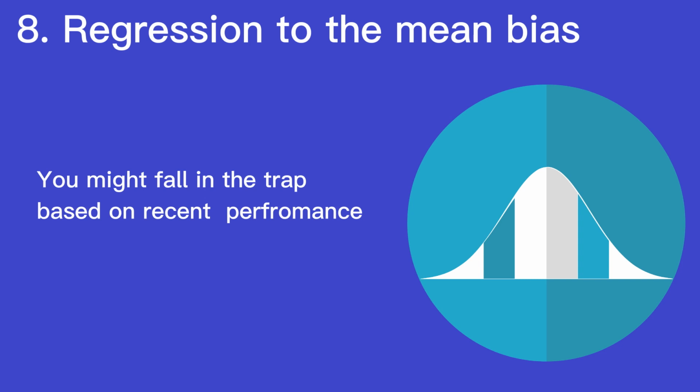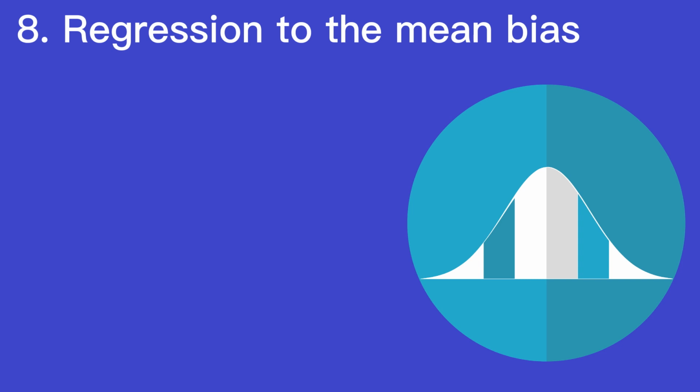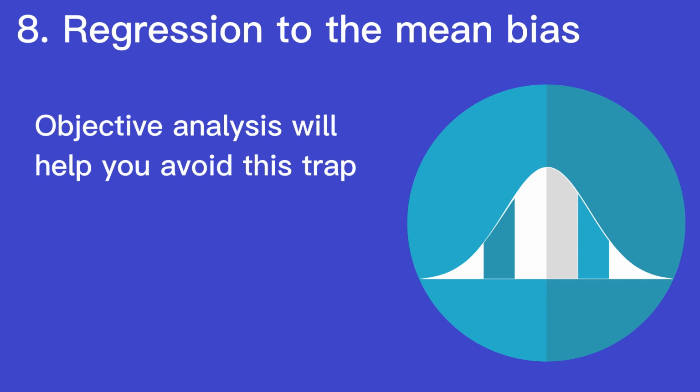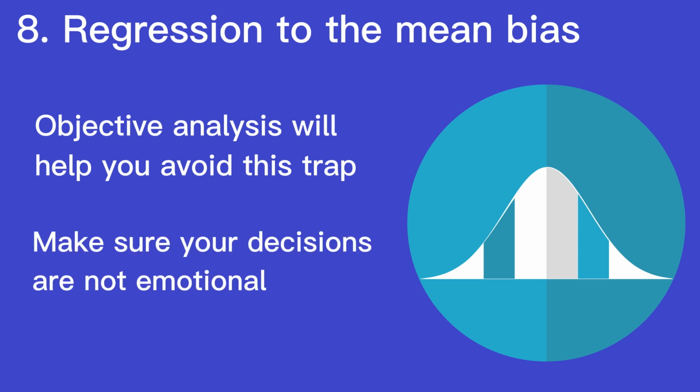To avoid the negative effects of regression to the mean bias in trading, it's important for traders to focus on objective analysis of current market conditions rather than on short-term performance trends. Traders should use technical and fundamental analysis to identify trends and potential opportunities in the market and should avoid making decisions based on emotional attachments or biases. In addition, traders should be aware of the risks associated with chasing short-term performance trends and should focus on making disciplined, long-term investment decisions that are based on objective analysis and research.